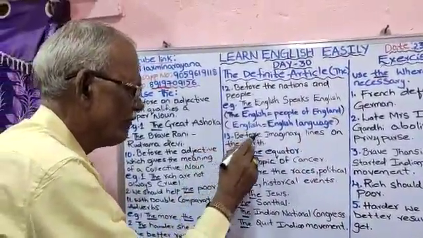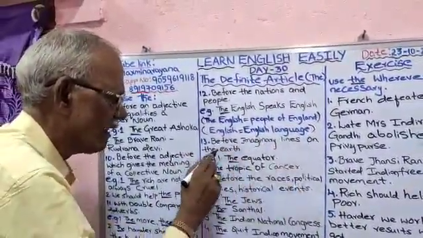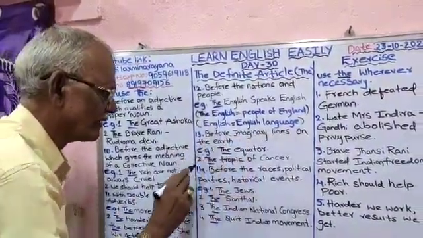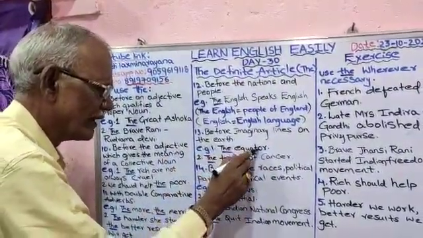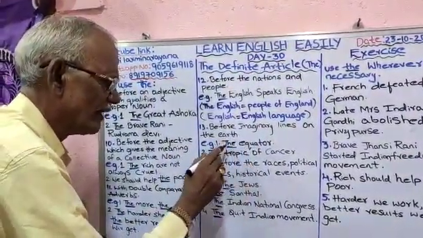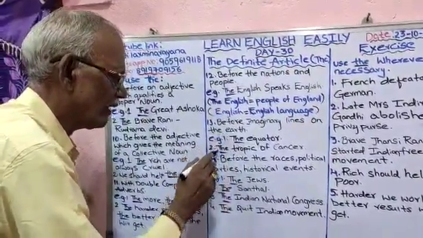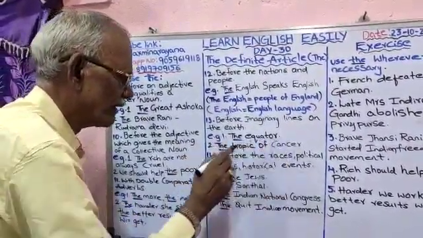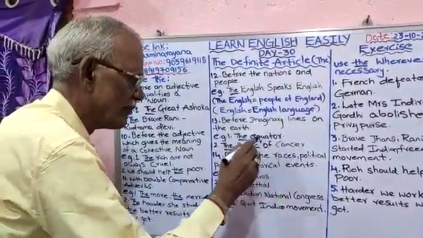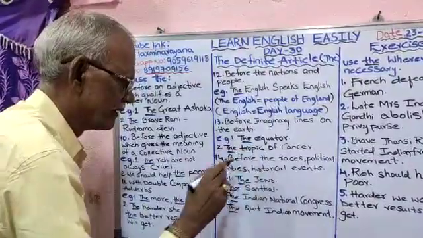13th one. Before imaginary lines on the earth. For example, the equator. Equator is an imaginary line on the earth. That's why we have used the here. The Tropic of Cancer. The is used before Tropic of Cancer. It is also an imaginary line on the earth.